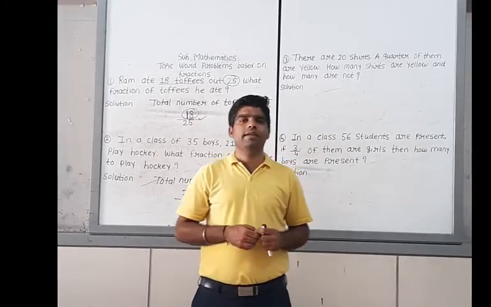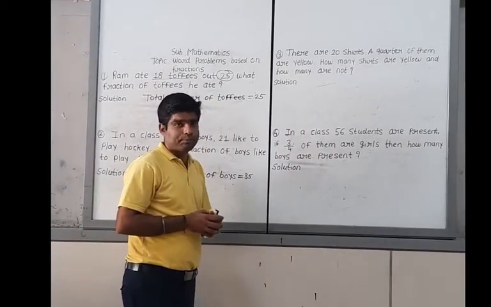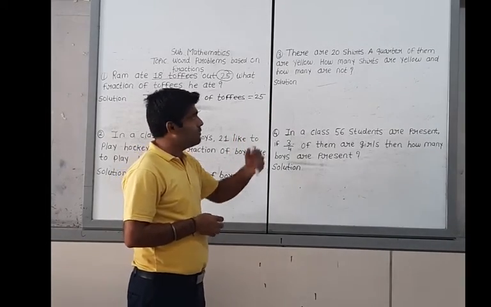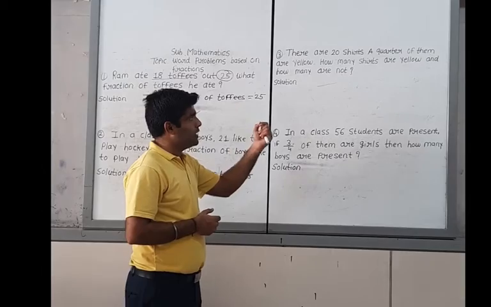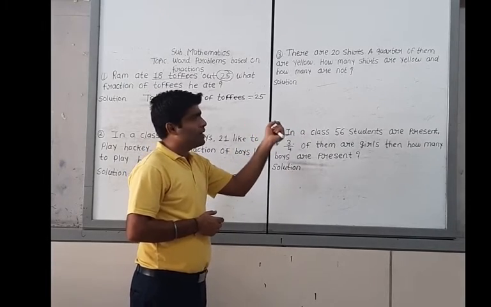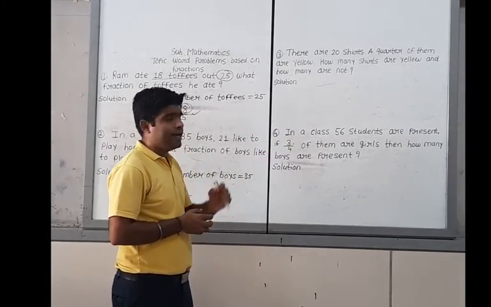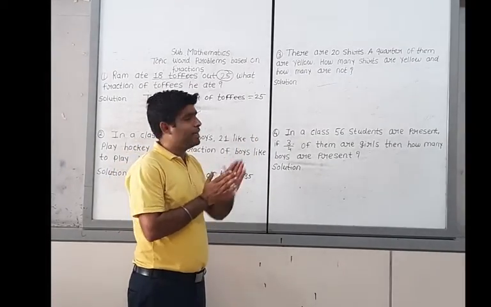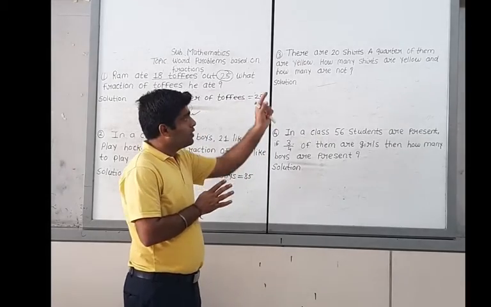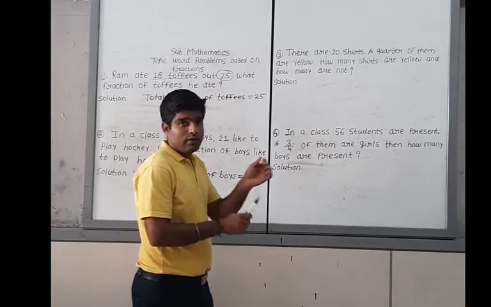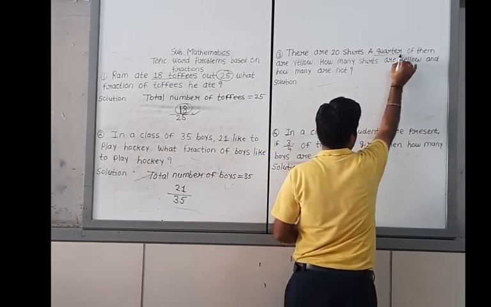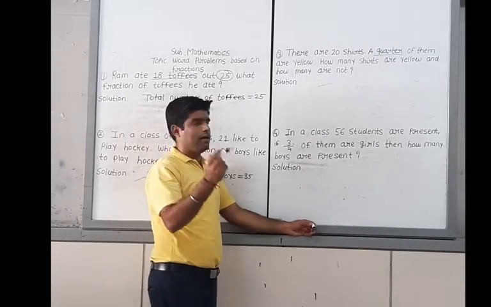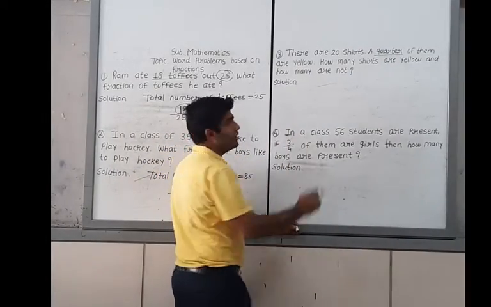Okay, now the next example, example number 3. There are 20 shirts. A quarter of them is yellow. How many shirts are yellow and how many are not? First of all, read the example carefully. There are 20 shirts. The total number of shirts is given. This is our 20. A quarter of them is yellow. First, the meaning of quarter: it means one-fourth part.